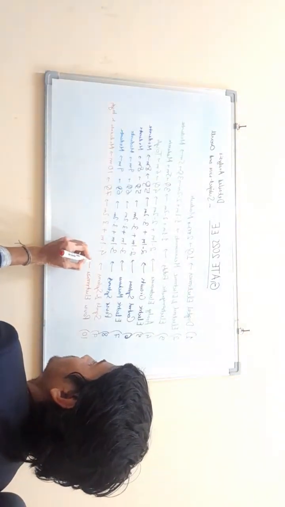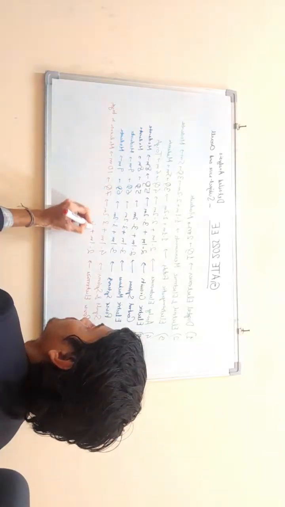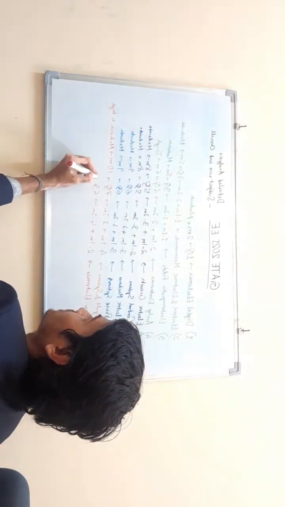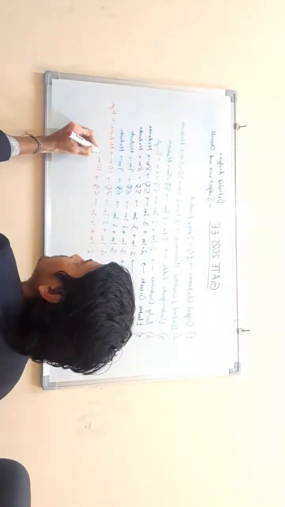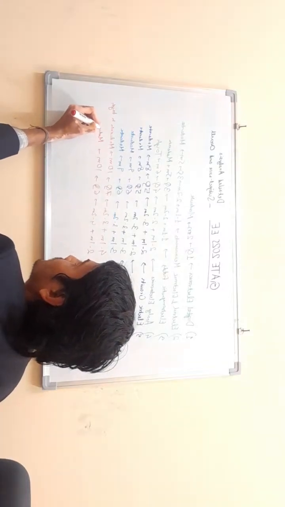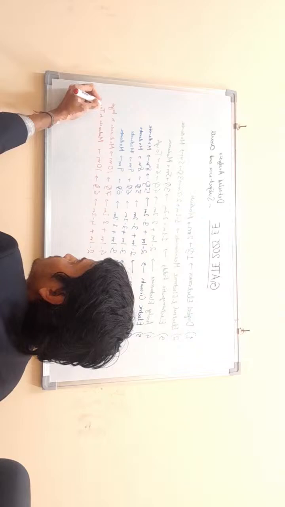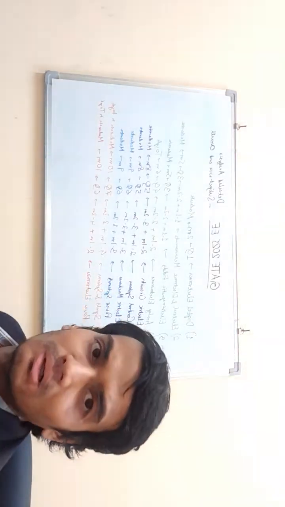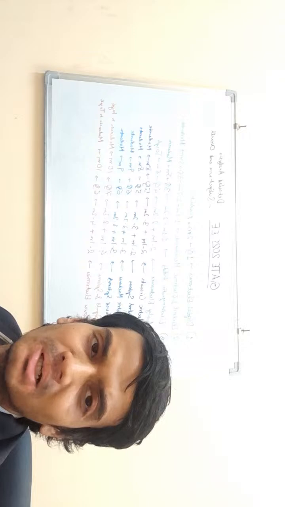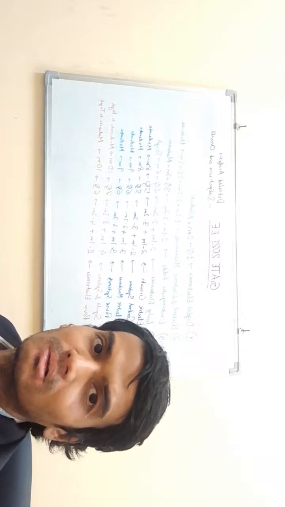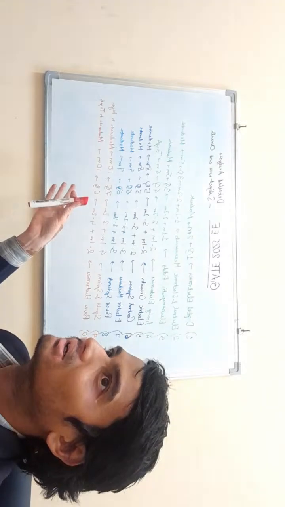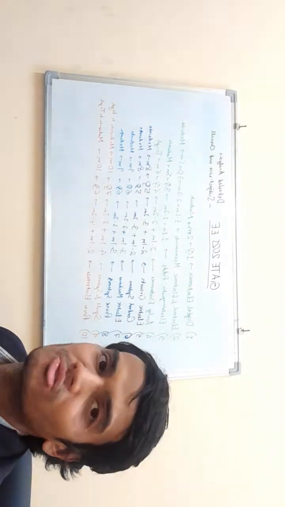Power electronics again had, I think, 10 marks, 2 1-mark plus 4 2-mark questions. 6 questions of 10 marks. Level was, I think, this time moderate to tough again, because questions were somewhat unexpected, like 3-phase PWM, sine PWM was asked, basic converter was asked, SCR was asked, one circuit consisting of power MOSFET, 1 mark.